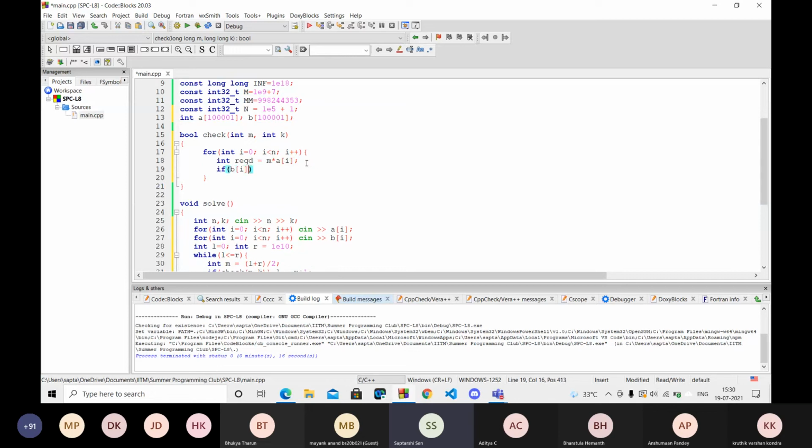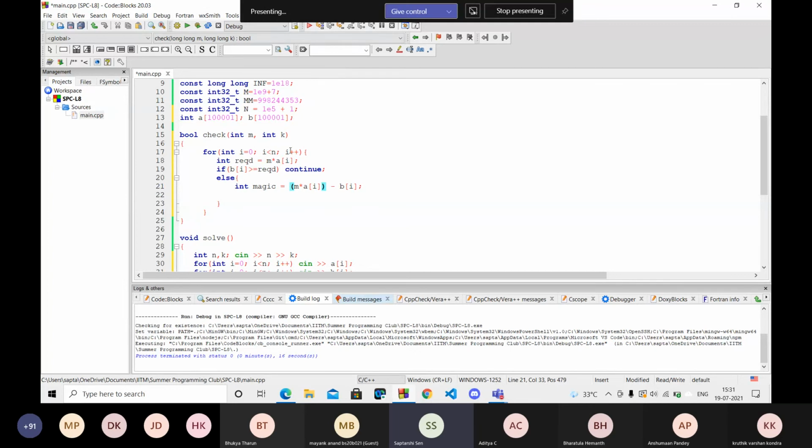So if b of i is greater than or equal to required, if I have a sufficient amount of that ingredient, then I just continue, I don't do anything. Or else, if I have less than that, then I need to use some amount of magic powder to fulfill this deficiency. So int magic is equal to, the deficiency is nothing but m into a of i minus b of i, and this is the deficiency which is required.